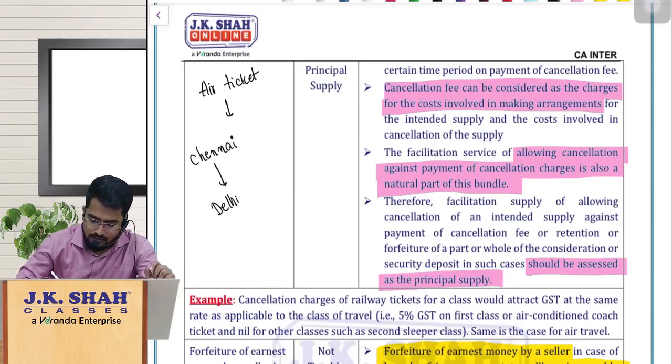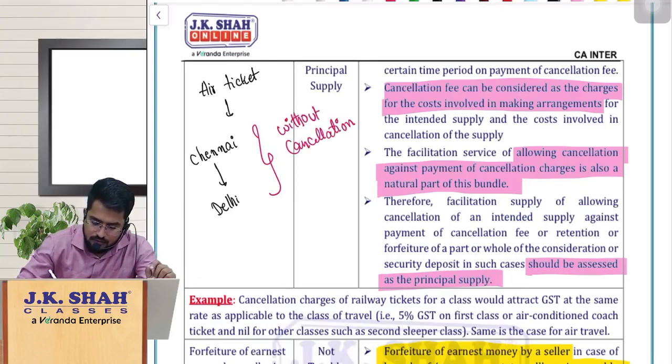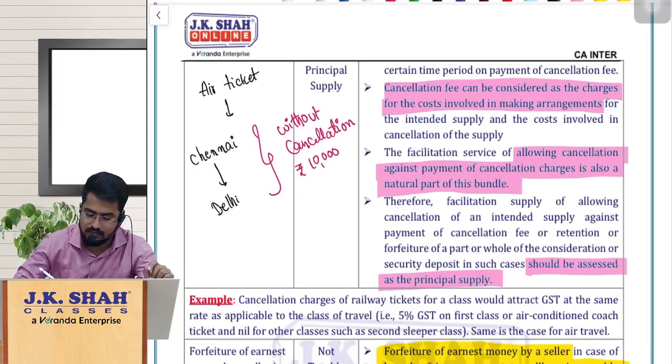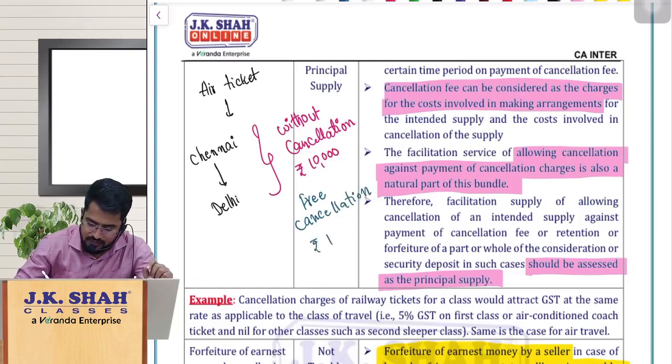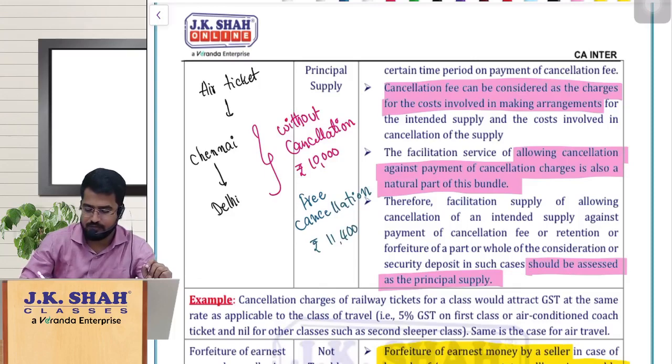Without cancellation, let us assume the ticket price is 10,000. They say free cancellation, or with cancellation, it is rupees 11,400.